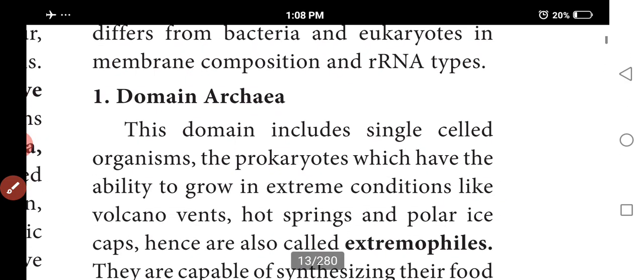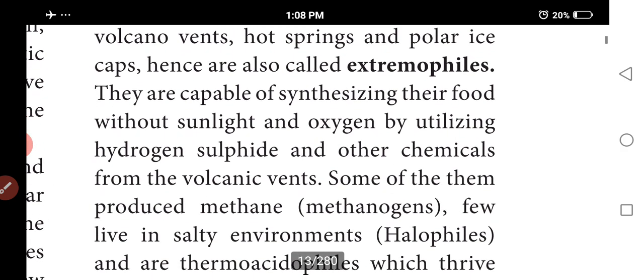Domain archaea, what will we write? Domain archaea is a single celled prokaryote with the ability to grow in extreme conditions. That's why they are called extremophiles, halophiles and methanogens. Extremophiles grow in volcano events, hot springs and polar ice caps. They obtain energy or food from volcanic vents, without sunlight. They do not use sunlight.